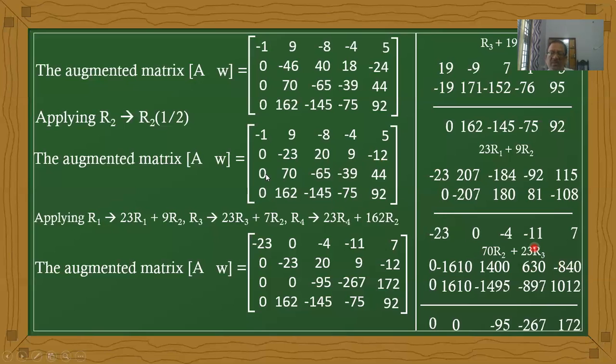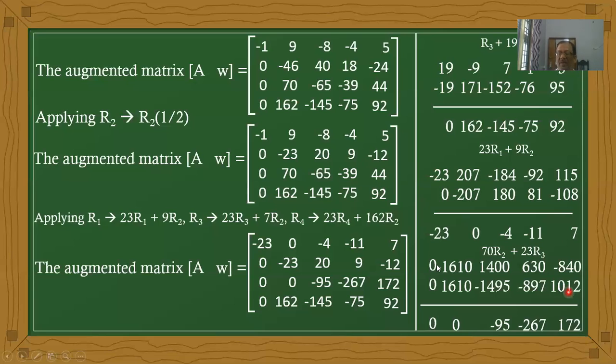Next now, 23 multiplication. 23 times 0 is 0. 23 times 70, 1610. 23 times 65 is minus 1495. 23 times minus 39 is minus 897. 23 times 44 is 1024 now.